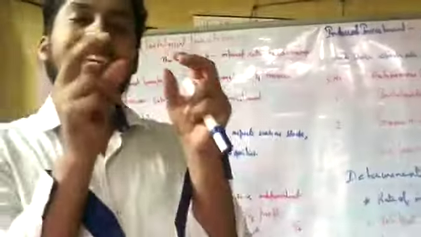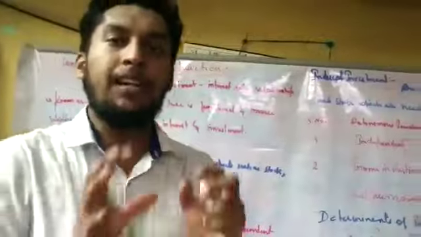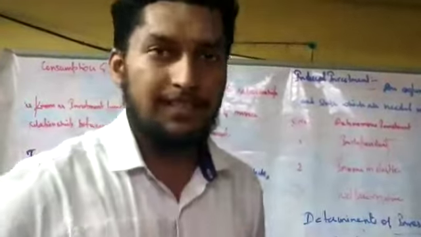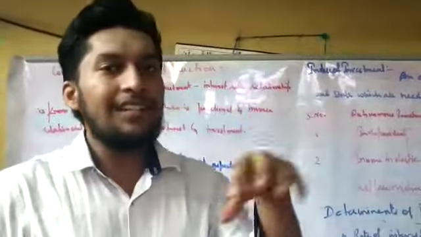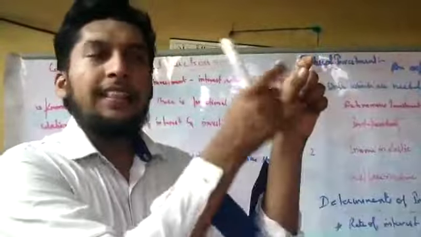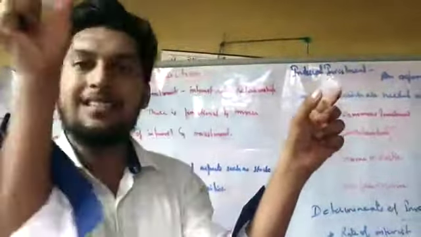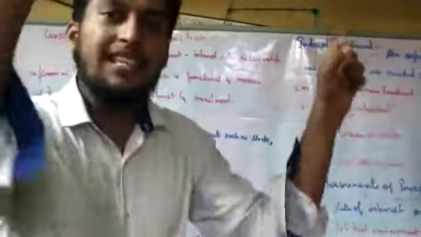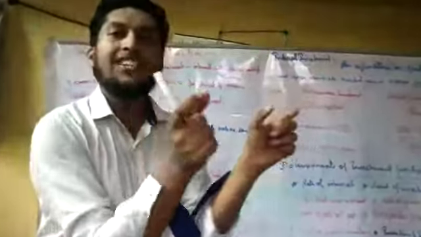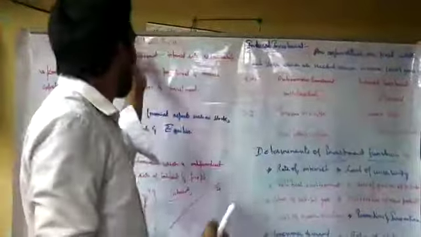So when there is a relationship between investment and the interest rate, for example, I have 50,000 rupees that I am going to invest in a bank. That is my investment money, and the bank will give me 10% interest rate. The combination of both, the relationship between the investment and the interest rate, is known as investment function.